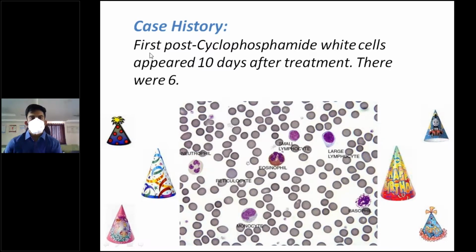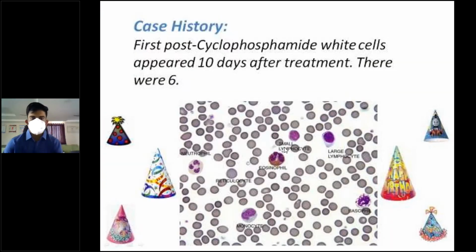Coming to our case history, this patient received high dose cyclophosphamide, because at 41 years the chances of recurrence after bone marrow transplant is high. So they opted for cyclophosphamide. Post cyclophosphamide, white cells appeared 10 days after treatment. There were 6. So this patient had literally very low WBC. So there were 6 white cells in each field.